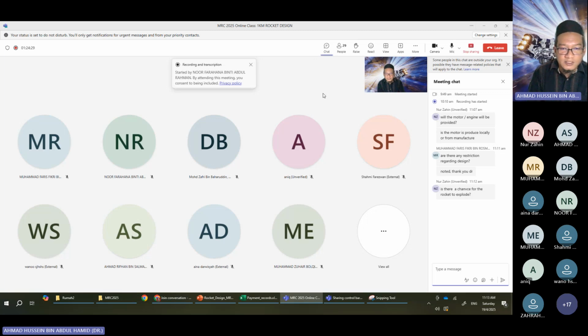If in the worst case scenario the rocket motor explodes, inshallah, we have to ensure that no personnel will be within the safety radius. So we follow the NAR standard, the National Association of Rocketry. For class I rocket motor, there's a minimum safety distance for each personnel from the rocket motor.